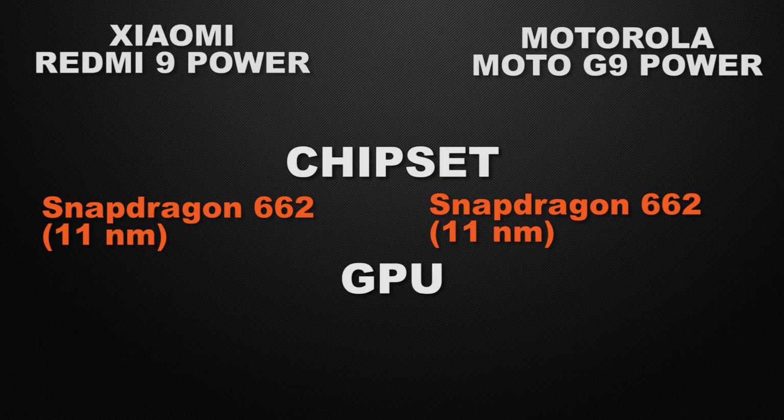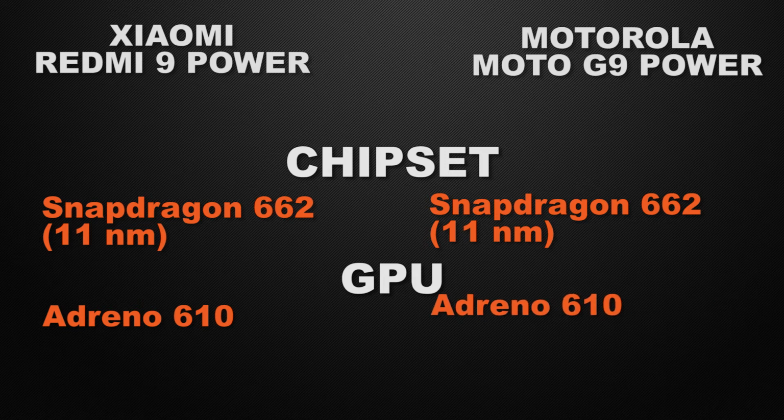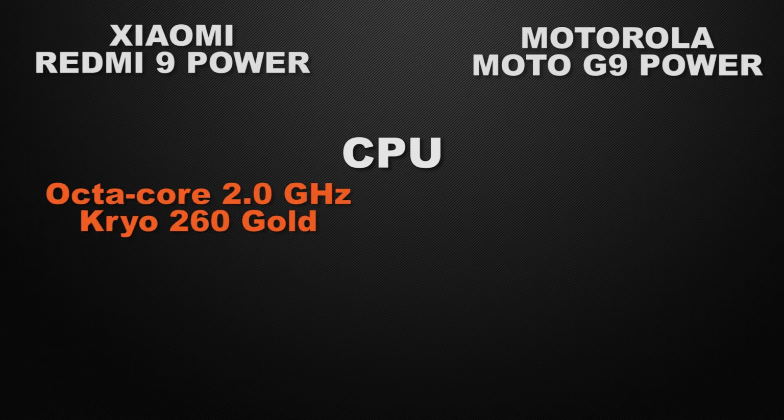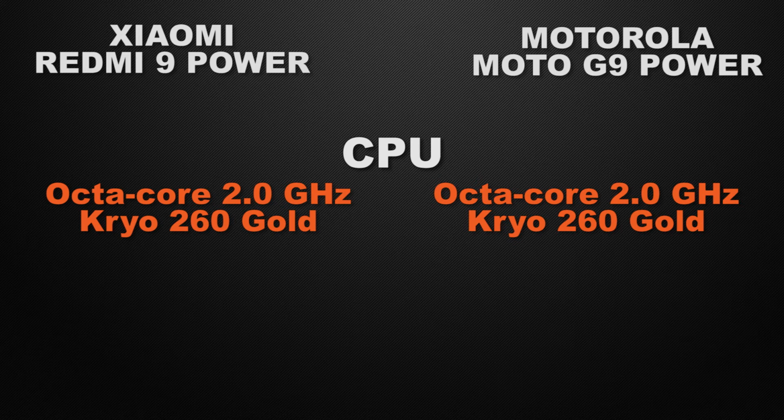And about the GPU of the devices, 9 Power comes with Adreno 610 GPU, whereas G9 Power also comes with Adreno 610 GPU. So clearly it's a tie here because both of the devices can give you same FPS in games. Let's talk about the clock speed of the devices. 9 Power can clock at 2.0 GHz based on octa-core Kryo chipset, whereas G9 Power can clock at 2.0 GHz based on octa-core Kryo chipset. So I will call it a tie because both of the devices have same clock speed.